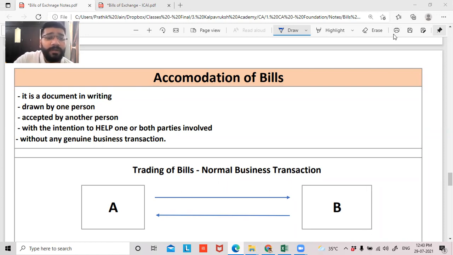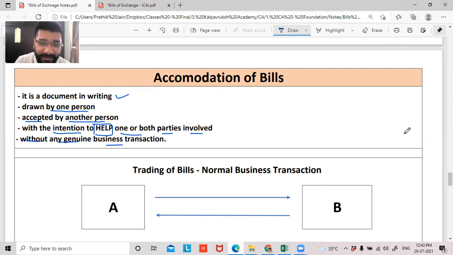It is a document in writing drawn by one person, accepted by another person, with the intention to help one or both the parties involved, without a genuine business transaction. Very interesting case, guys. Let's understand this.